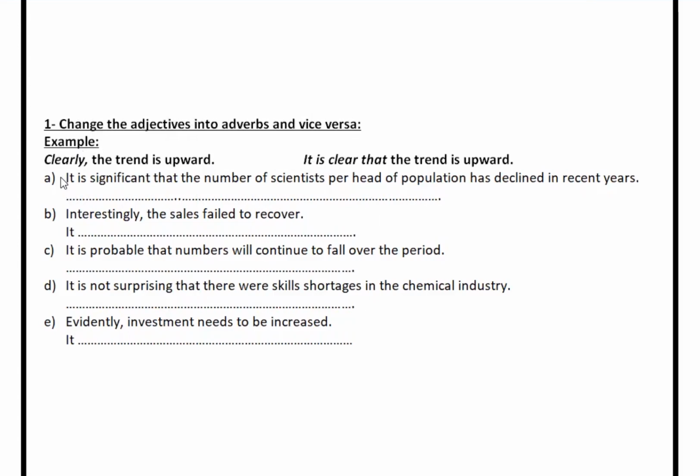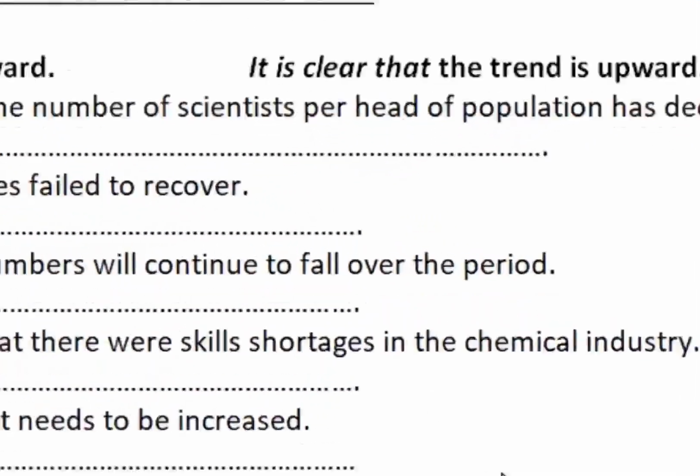Take some time, look at the sentences from A to E, and try to make the necessary changes. If you have an adjective like significant, you need to change it into an adverb. If you have an adverb like interestingly, you need to change it into an adjective. I'll give you some time to try to rewrite these sentences. It would be a good idea if you actually grab a pen and a piece of paper and write these sentences yourself, because watching the answers is not going to help you practice. You have to actually write them to remember how to do that in the future. Okay, take some time, pause the video if you need to write, and then after that, I'm going to show you the answers and I'm going to explain them to you.